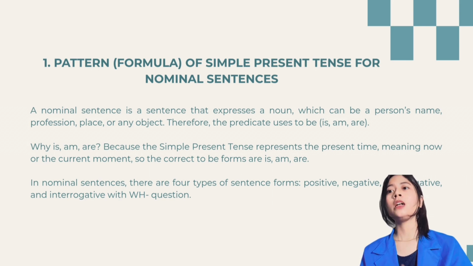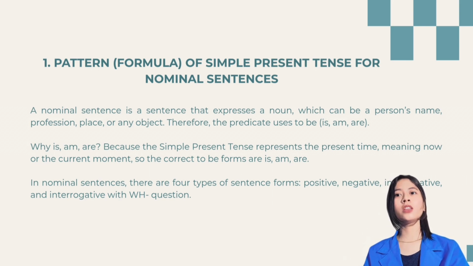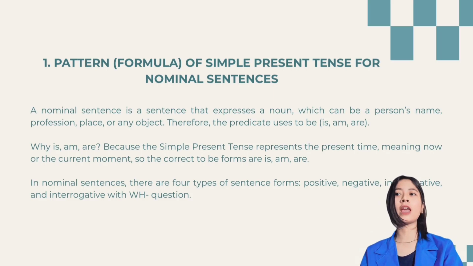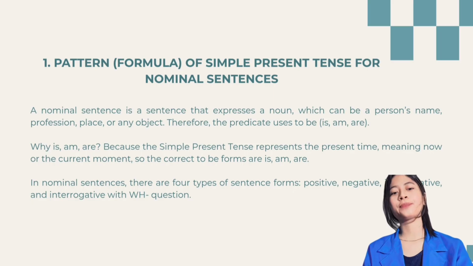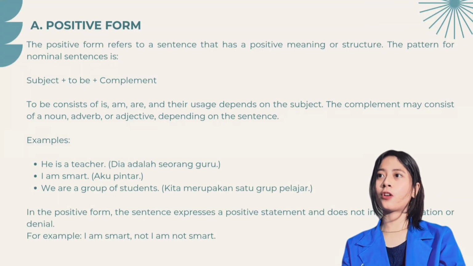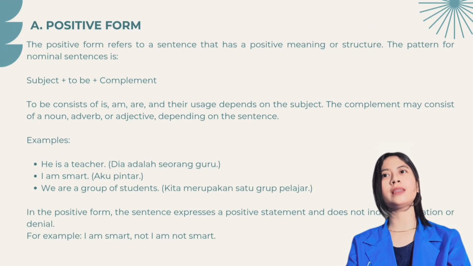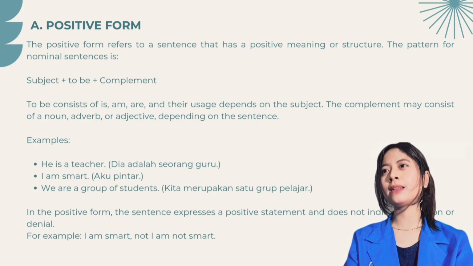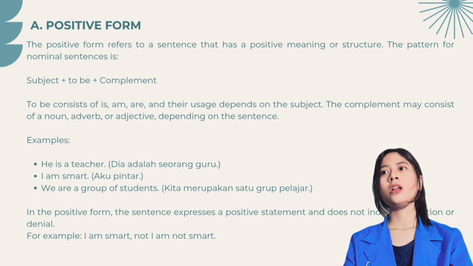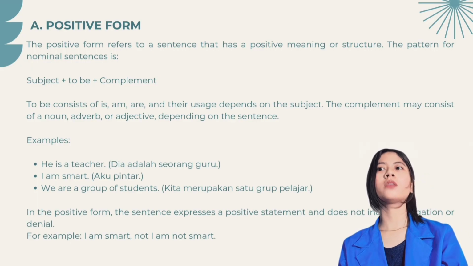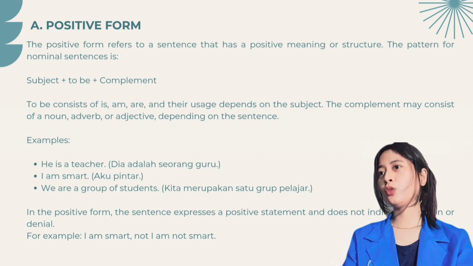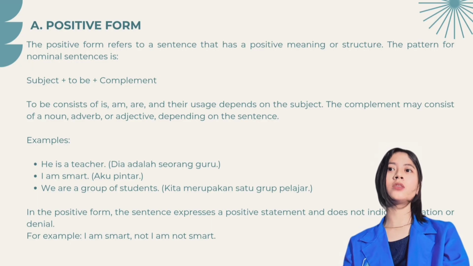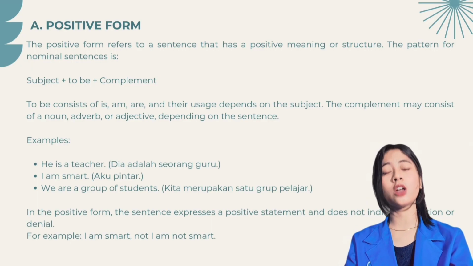In nominal sentences, there are forms of sentences: positive, negative, interrogative, and interrogative with question words. A. Positive form. The positive form refers to a sentence that has a positive meaning or structure. The pattern for nominal sentences is subject plus to be plus complement. To be consists of is, am, are, and their usage depends on the subject.